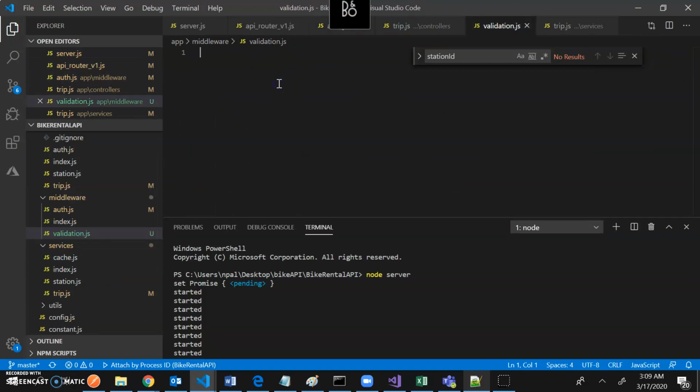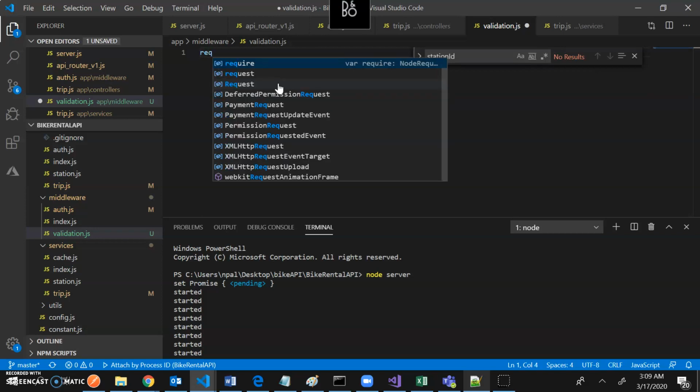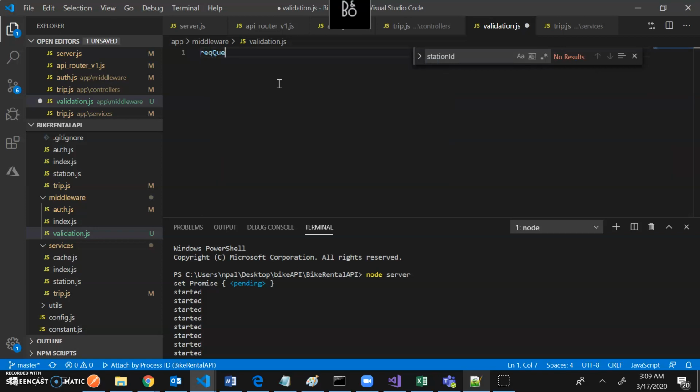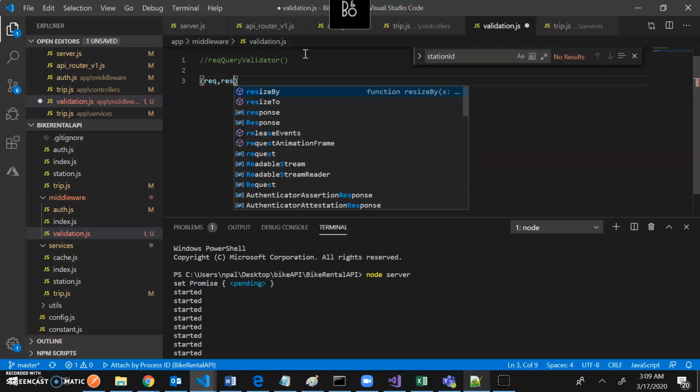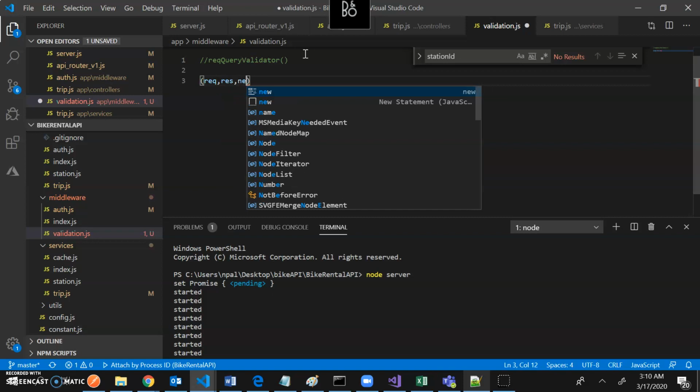So in validation, I'll just check the request query validator. What it will do is take a request and validate the query. First, let me tell you what happens. A middleware is nothing but a function like this function which takes req, res, and it has next.